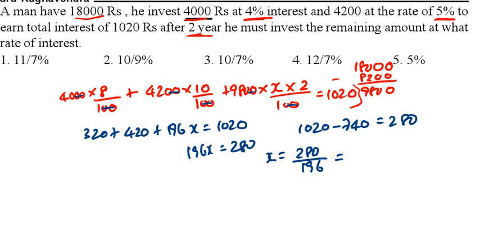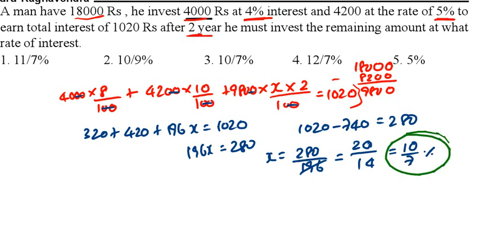We are dividing with 14. 14 14s, 14 20s. That is 10 by 7%. So the correct answer is 10 by 7%. Option 3 is the correct answer. See the next question.